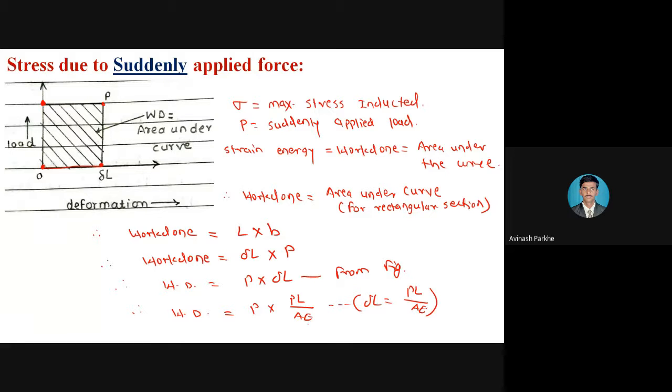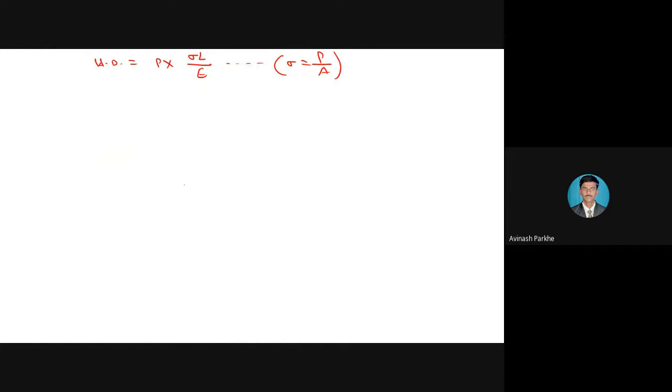In the previous equation, P into PL upon A, the P upon A term is present again. So this P upon A term is replaced by sigma, because stress is equal to force upon area. In the second step, P is as it is, and due to P upon A, I have written sigma. Therefore, you will get the equation in the form of sigma L upon E. So this is the work done.